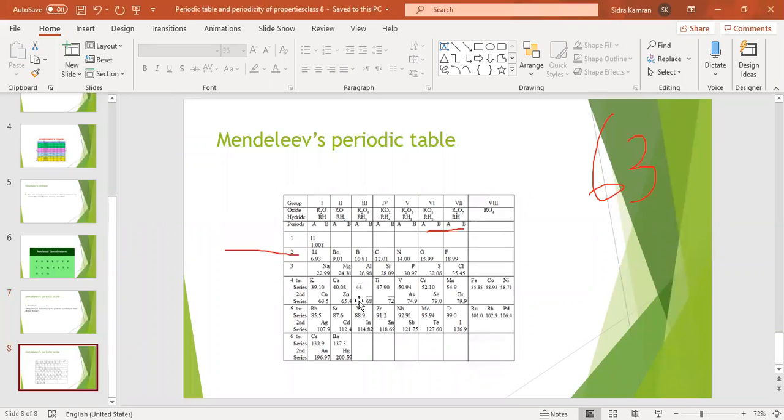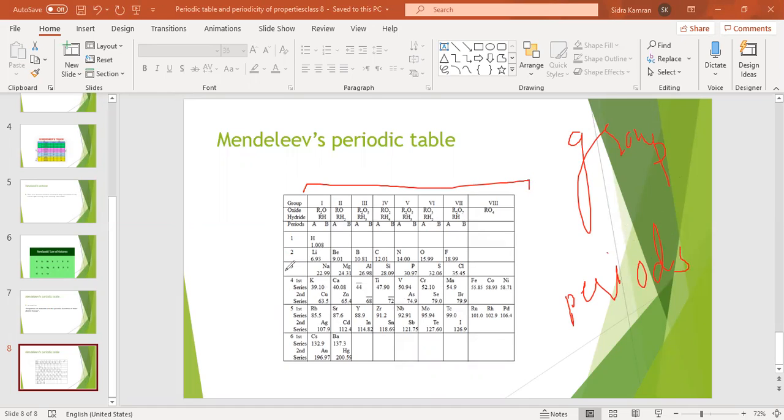Here you can see the arrangement of Mendeleev's periodic table, how he arranged the elements. He arranged elements in the form of groups and periods. Here you can see 8 groups and 6 periods of Mendeleev's periodic table.